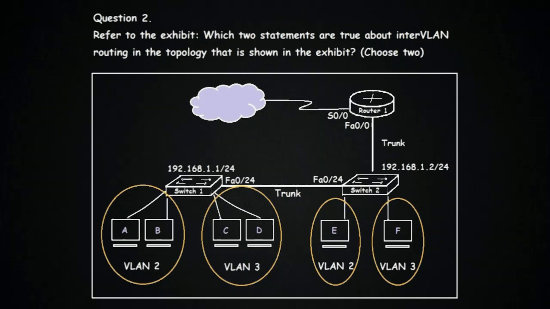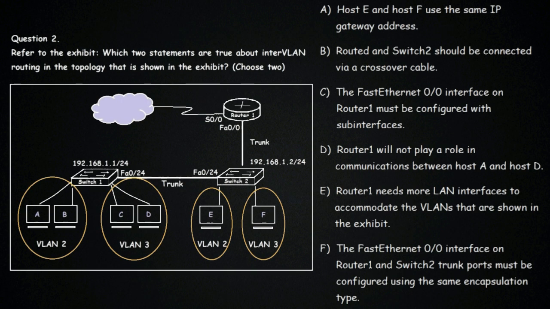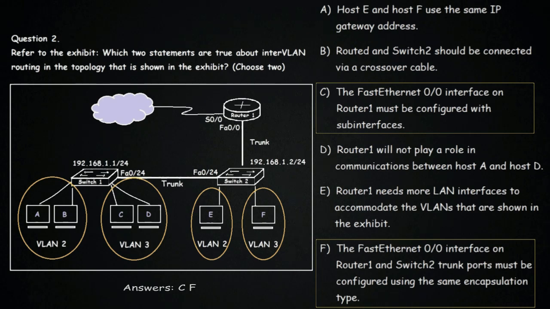Question 2. Refer to the exhibit. Which two statements are true about inter-VLAN routing in the topology that is shown in the exhibit? Choose 2. Options. Answers are C and F. The FastEthernet 0/0 interface on Router 1 must be configured with sub-interfaces. And the FastEthernet 0/0 interface on Router 1 and Switch 2 trunk ports must be configured using the same encapsulation type.